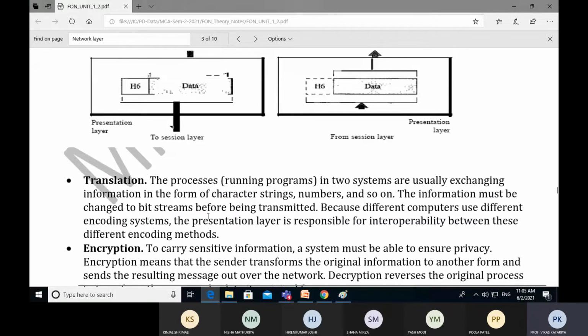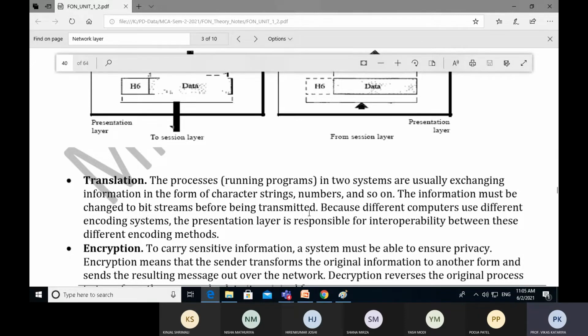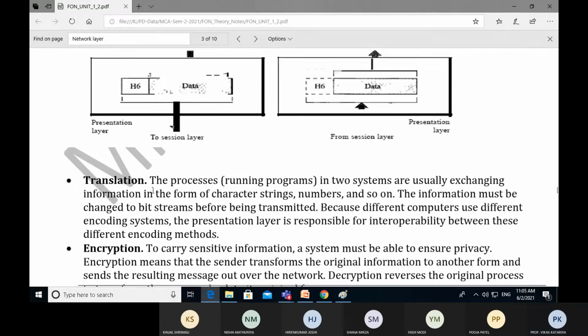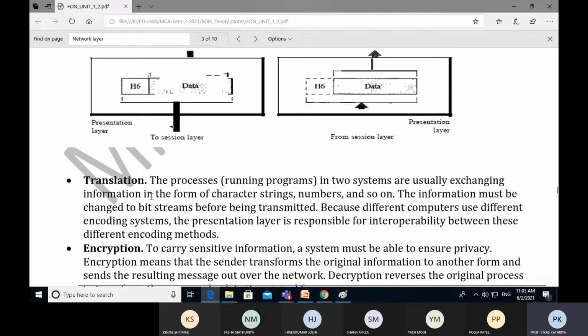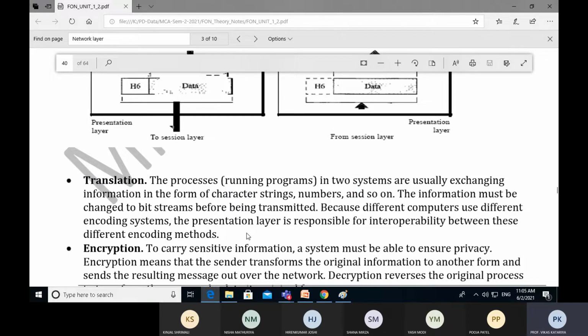So different characters, different alphabets, and different numbers can exist in a single computer system. Whatever data we receive from the server must be translated, and translation means we are exchanging information in the form of character strings, numbers, and so on. Every system has some encoding methods by which it can translate the data and present it to the users.